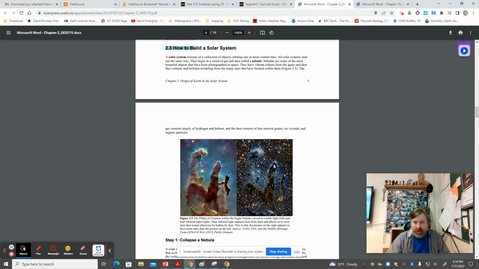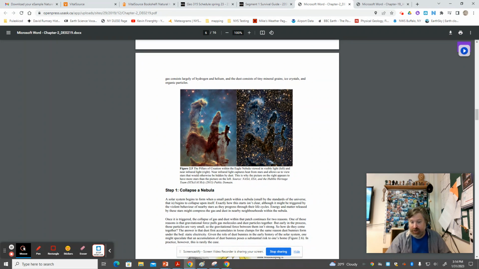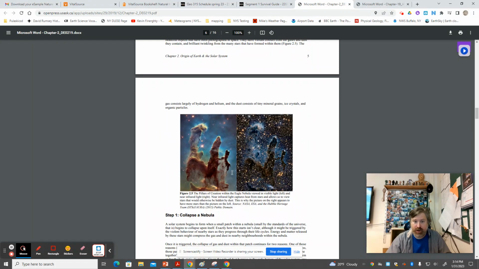But now that we've got the ingredients floating around in one of these clouds of gas and dust called a nebula, we can start talking about how we're going to form a planet. This textbook does one of the better jobs that I've ever seen out of any book explaining some of this. So please check this part of it out. Again, section 2.3. That gravity, at some points, when it gets dense enough, is going to take over.